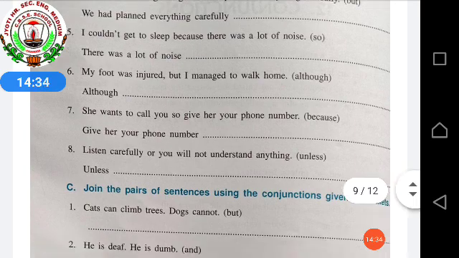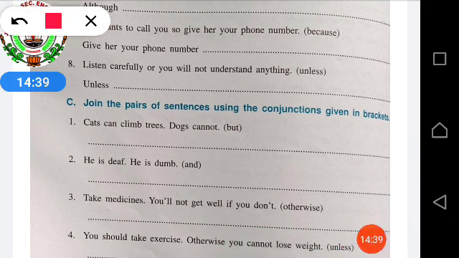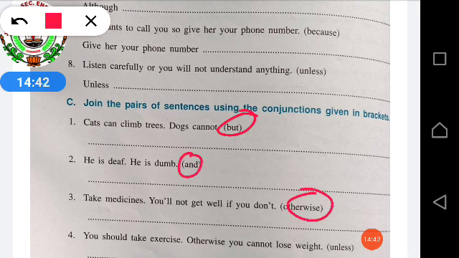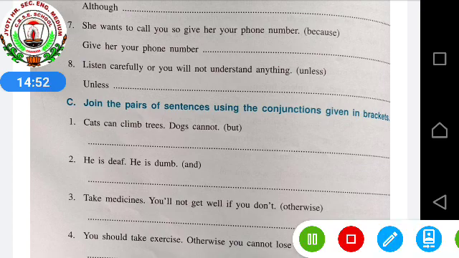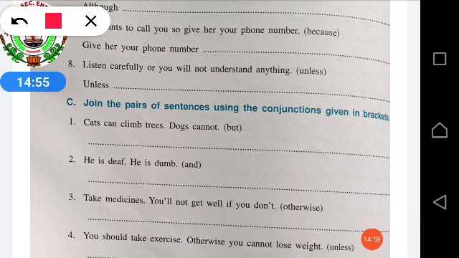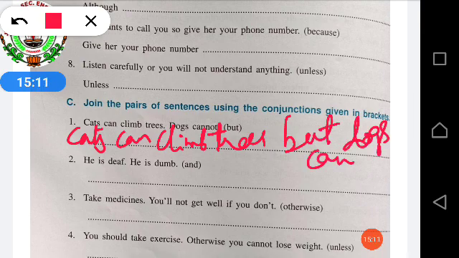Okay. Next, join the pairs of sentences using the conjunction given in the bracket. Here again the bracket words are given, conjunctions. You just have to join these 2 pairs of sentences. First pair, second pair. First one, second part. So first part, second part. So you have to join both the parts. Cats can climb trees, dogs cannot. So it will be: cats can climb trees but dogs cannot.